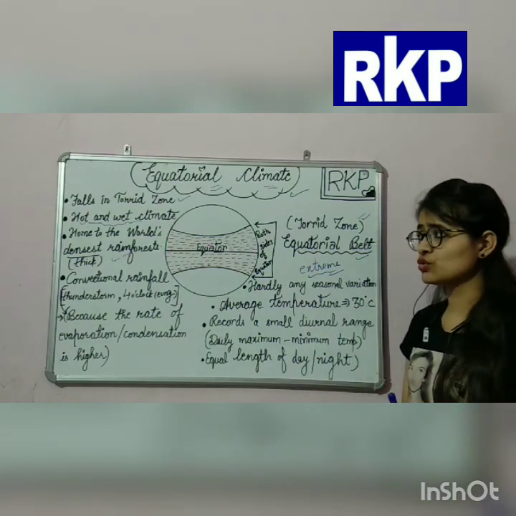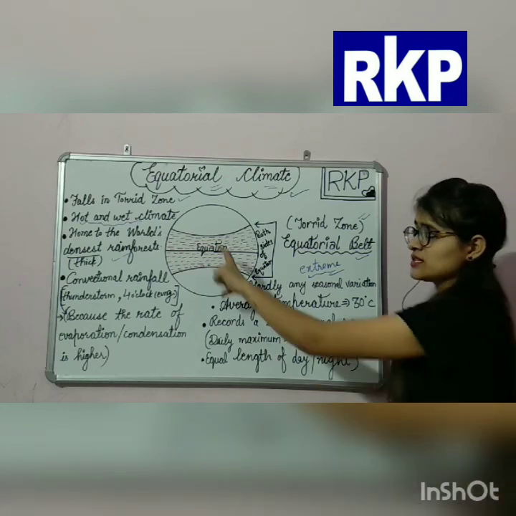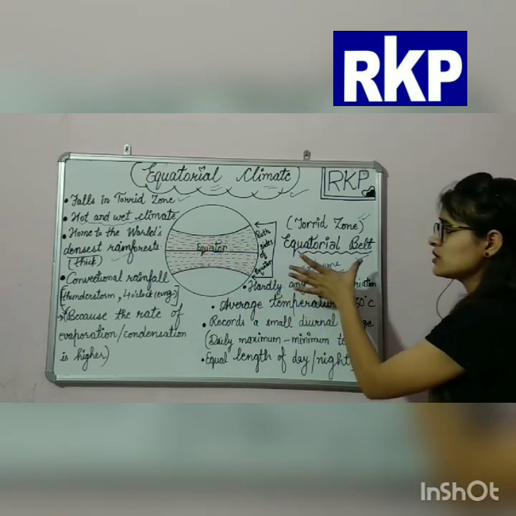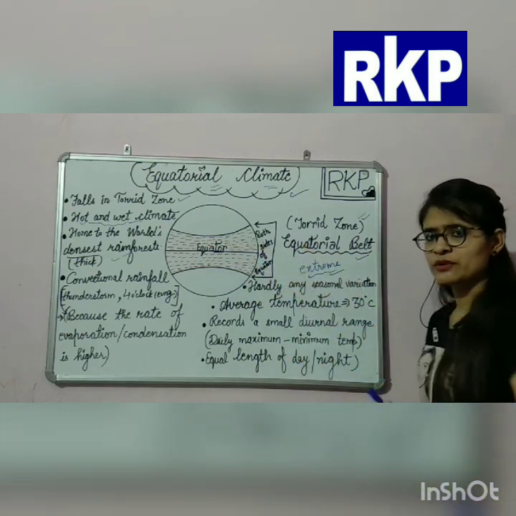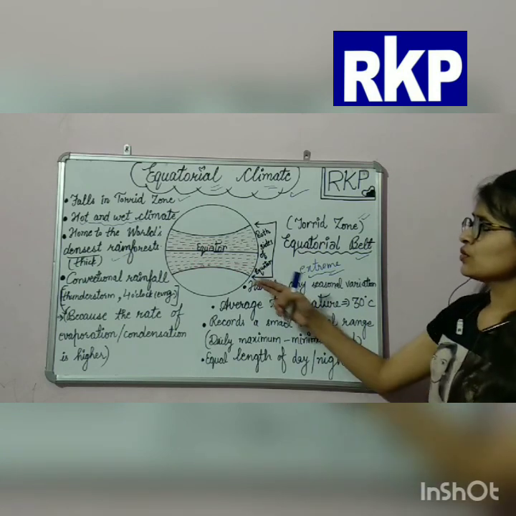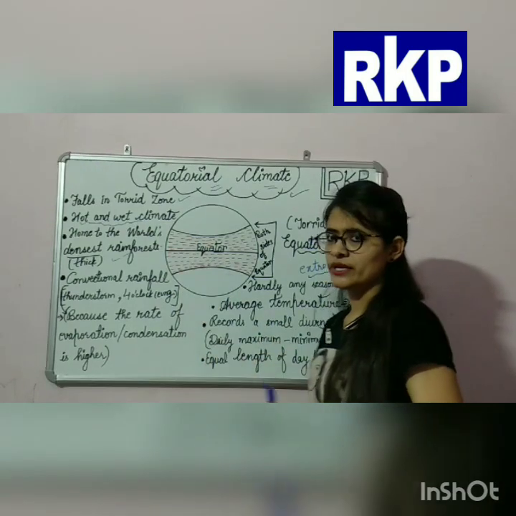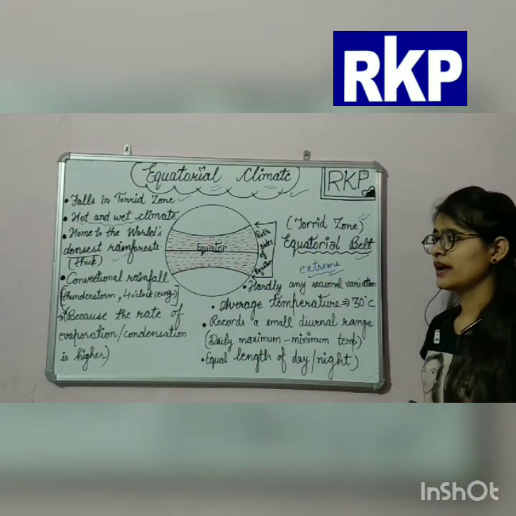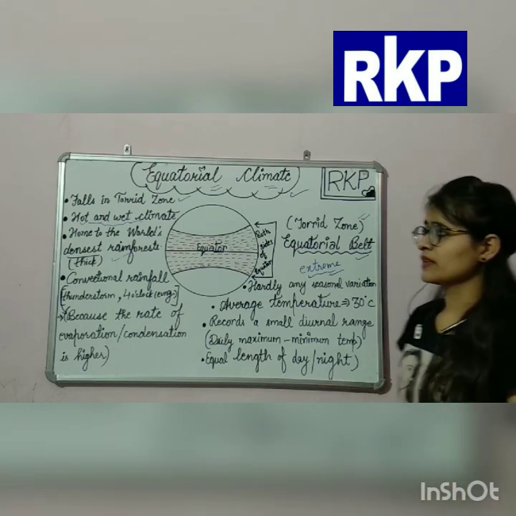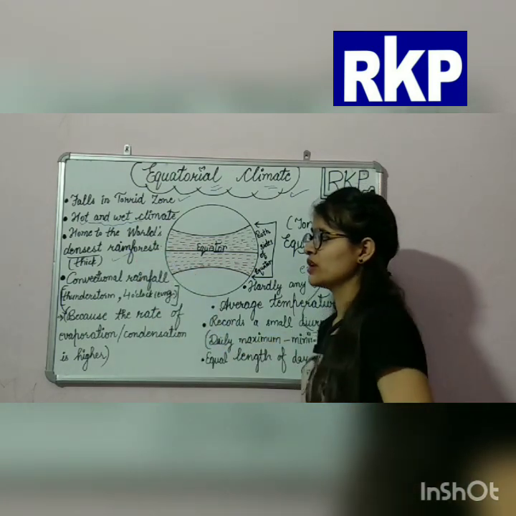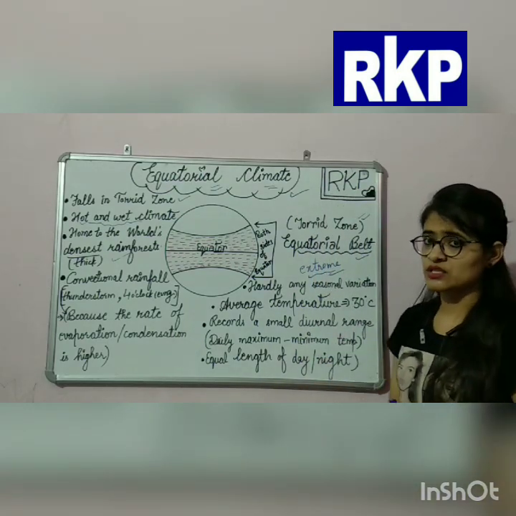I hope till this explanation, this is clear to you all. I'm repeating this. It falls in the torrid zone. This is the torrid zone, okay, and it is known as the equatorial belt also. The areas which are near the equator, meaning upper side and downside, both sides of the equator. They experience a hot and wet climate because of the direct sun rays, and these areas experience an extreme type of climate, and they are the home to the world's densest rainforests like the Congo Basin and the Amazon rainforest.